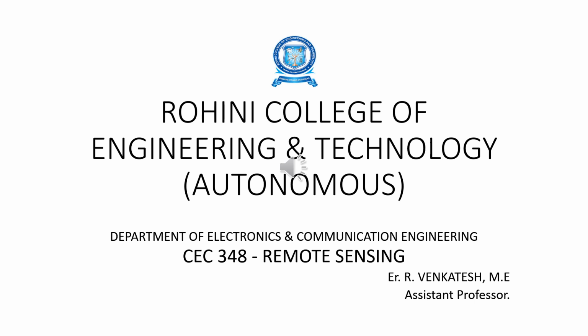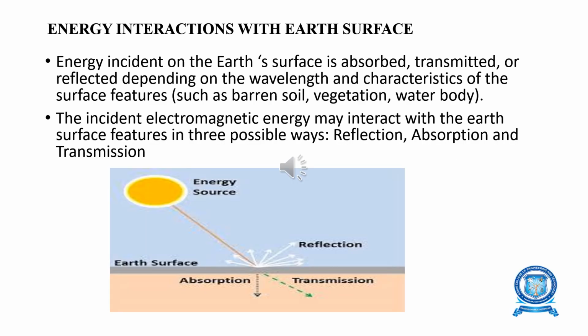Now, we are going to see a topic in remote sensing. The topic title is Energy Interaction with Earth Surface. The energy incident on the Earth surface is absorbed, transmitted, or reflected depending upon the wavelength and the characteristics of the surface, such as the features of the surface, which may be bare soil, vegetation, or water body. According to these three surfaces, the energy interacts with the atmosphere as electromagnetic radiation.